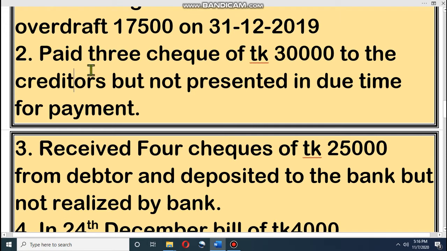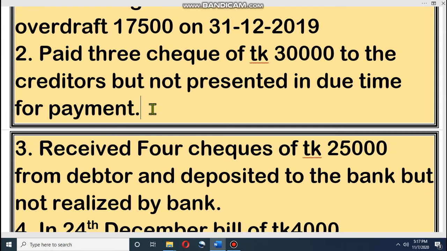Number one, paid 3 checks totaling taka 30,000 to the creditors but not presented in due time for payment. That means I have issued some checks to our creditors, from whom I have purchased goods on credit, and out of these 3 checks, the creditors have not yet visited our bank. That's why this information we have already credited in the bank column, but it is not recorded in the passbook, that means in the bank book. So there is a gap between bank book and cash book.